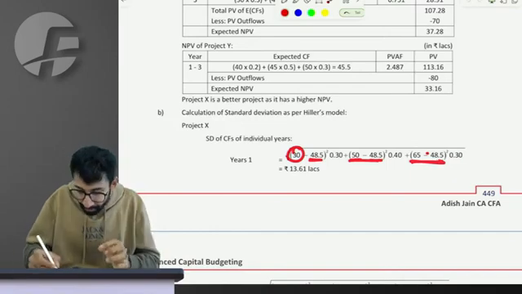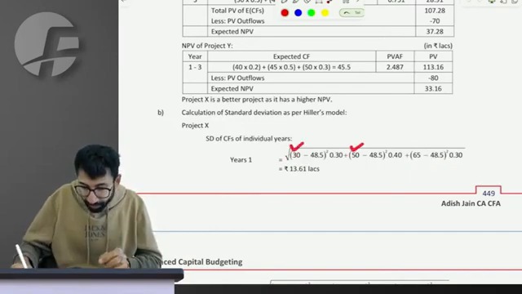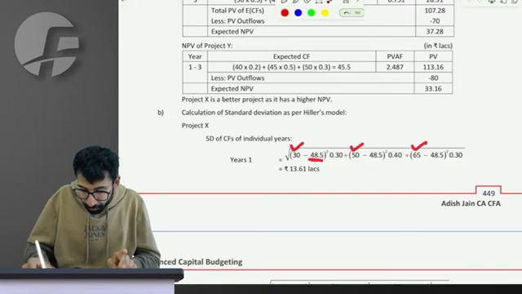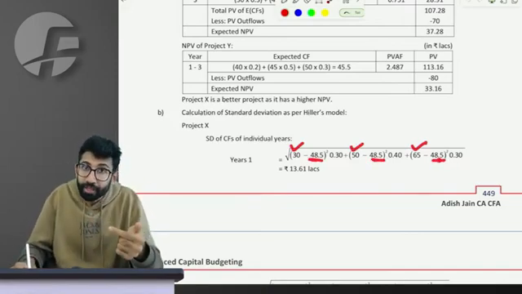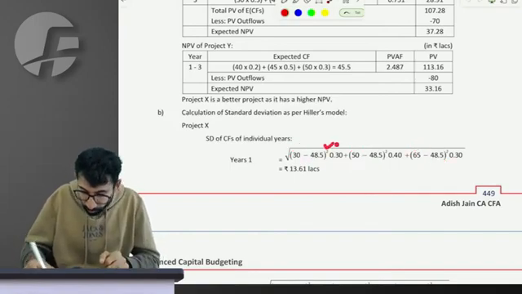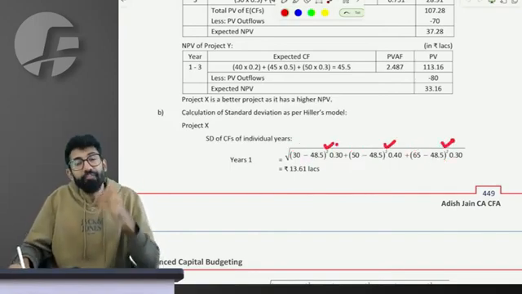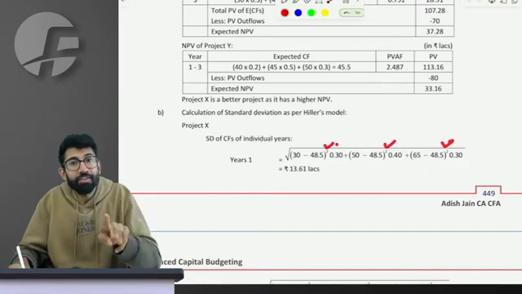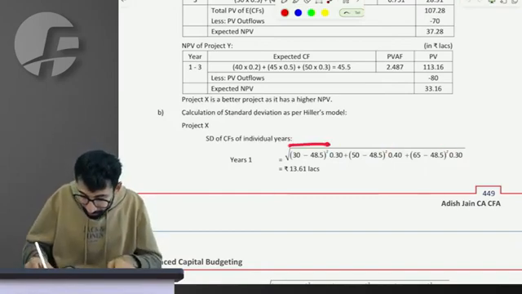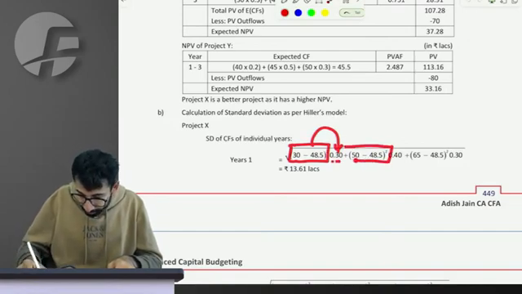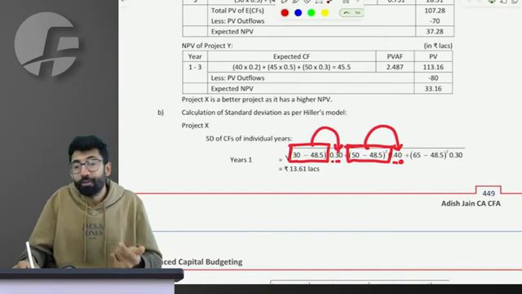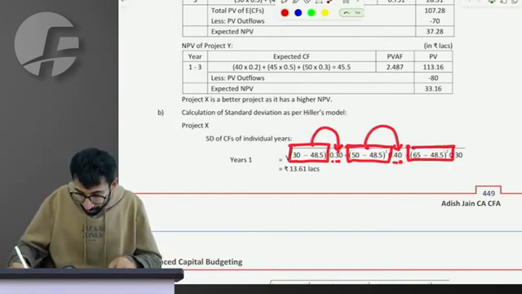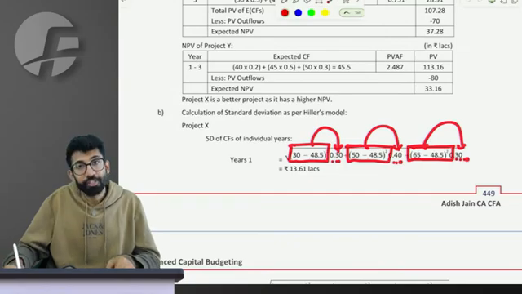In the first year, I had 3 possible cash flows. Those possible cash flows deviate from the average value by this much, but I need the deviation at squared level. So this deviation is squared. If you need the weighted average deviation at squared level, this is the squared deviation with probability 30%, then I have this squared deviation with probability 40%, then this squared deviation with probability 30%.